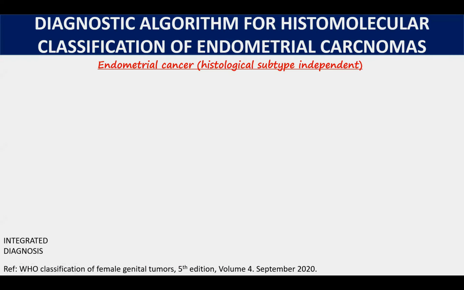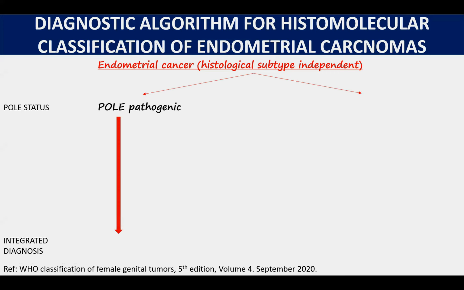The WHO also described an algorithm on the steps in which the different genetic tests should be carried out. So if we see an endometrial cancer, histological subtype independent, no matter what histological subtype you see, you need to put it in a molecular category. The first step to be performed is the POL-E status. And if we find there is a POL-E pathogenic mutation present, then the integrated diagnosis, or the histomolecular category, is POL-E ultra-mutated endometrial cancer.